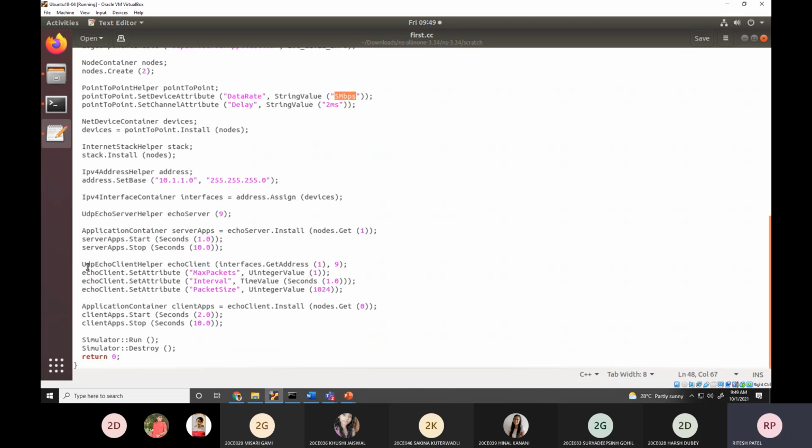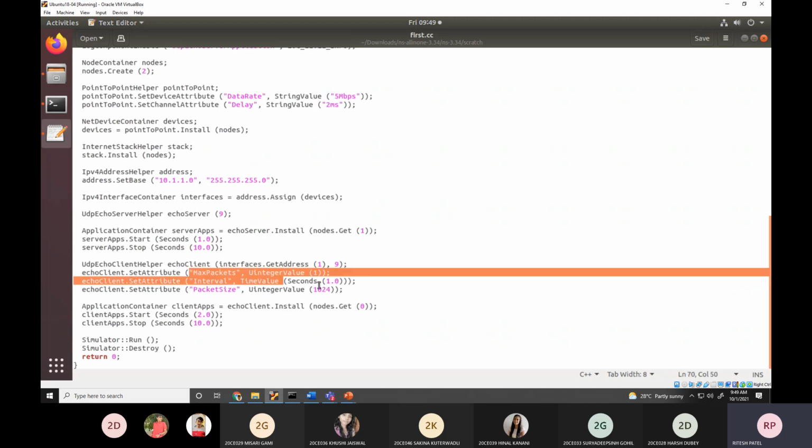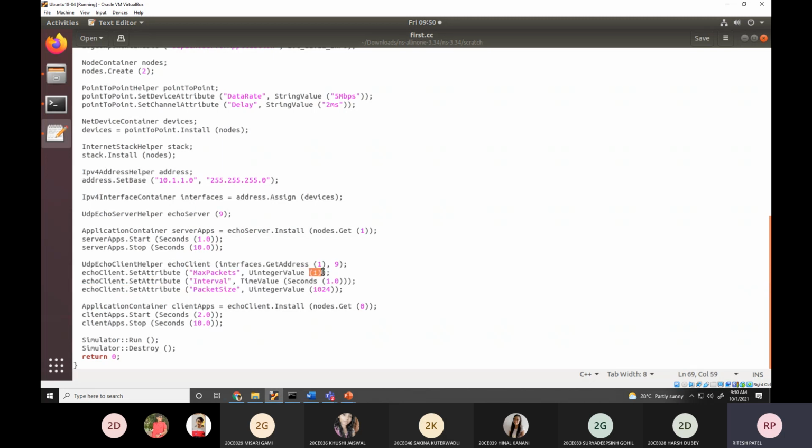The next lines of code I would like to tell you about are the max packets. How many packets does it want to send? Only one packet. Interval between two packets? 1 second. Packet size? 1024. So what is the size of the packet? It's 1024 bytes.